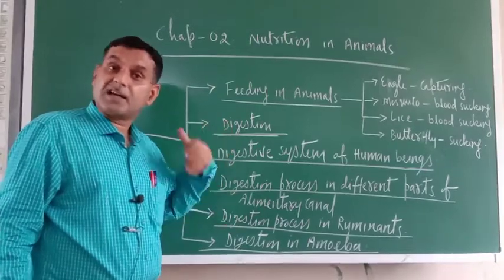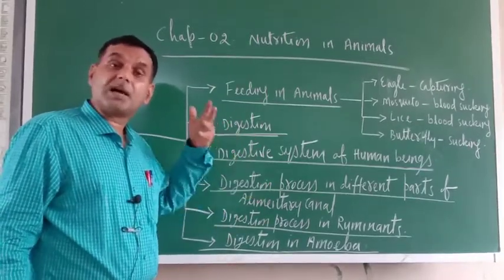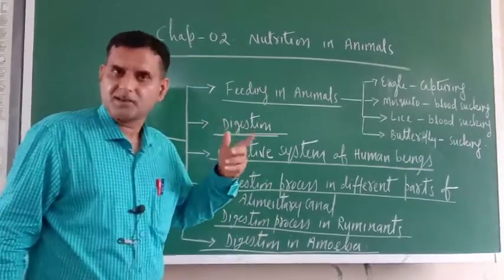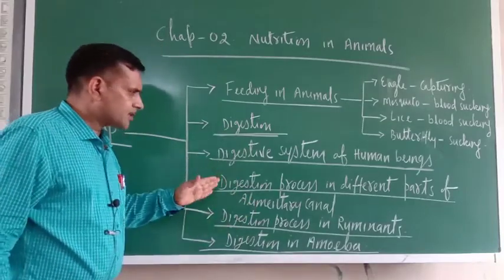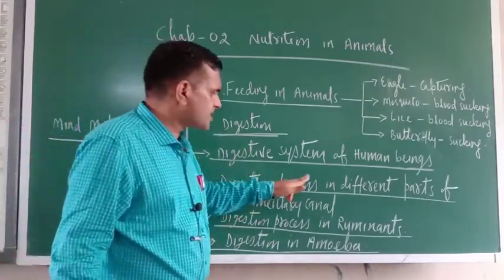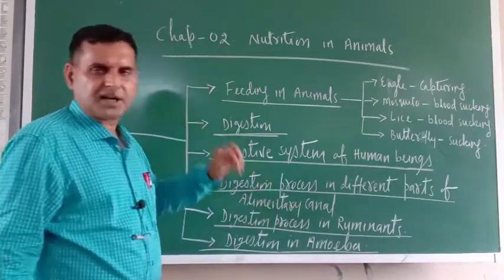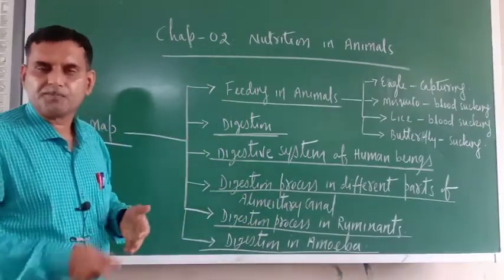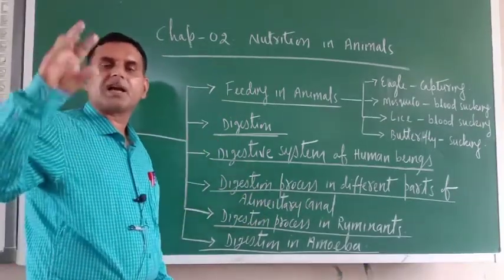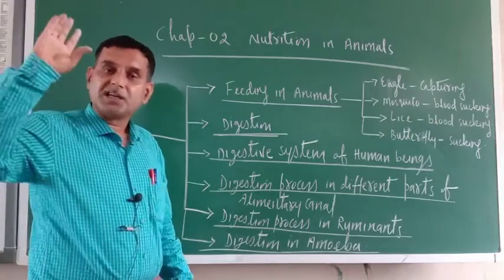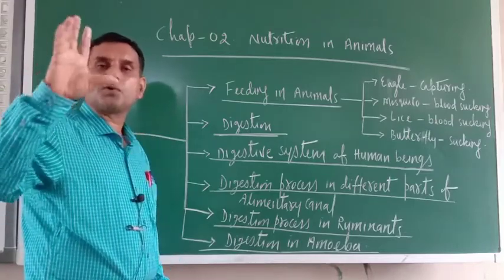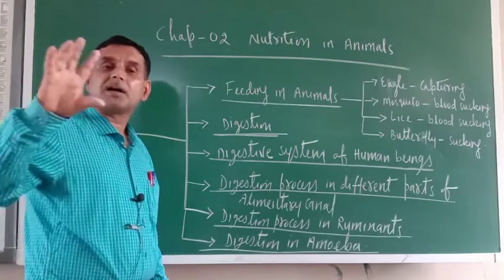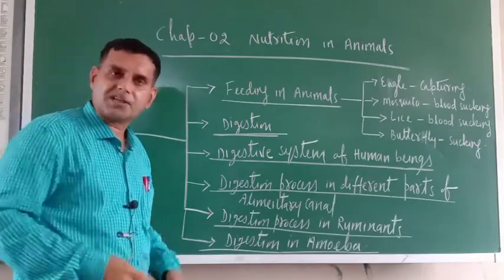That is why our digestion and our digestive system are complex. Afterwards, we'll teach digestion processes in different parts of the alimentary canal. In some part carbohydrate will be digested, in some part protein, and in some part fats.